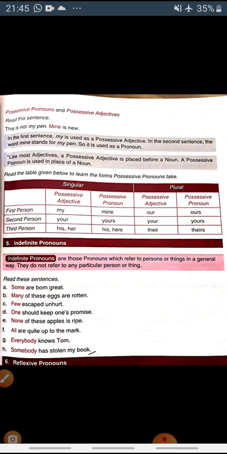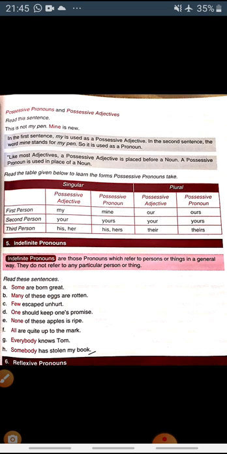Our will become ours in the plural form. We use our in adjective form, but in the pronoun form we are going to use ours. Possessive pronoun: your, yours, their, theirs. So I hope all four types of pronouns are clear to you.